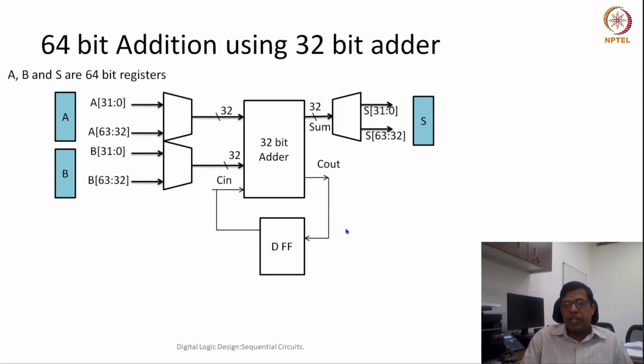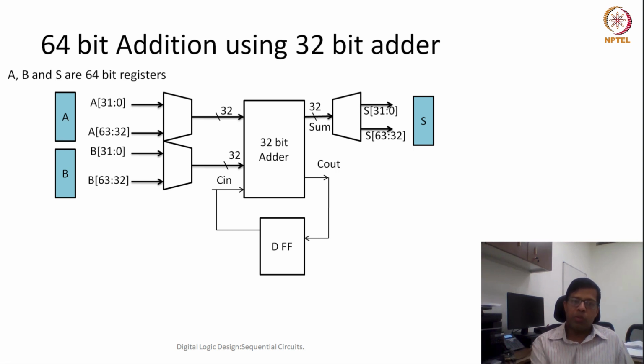If we would like to add 64 bit numbers, but the adder available is only a 32 bit adder, what we can do is divide the whole number into 2 chunks: the first 32 bits and the second 32 bits. Let's say A and B are 2 numbers. The first 32 bits are 0 to 31 and the second part is 32 to 63. Similarly, B can also be divided into 2 parts.